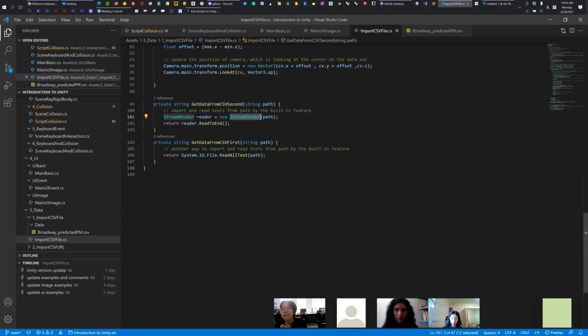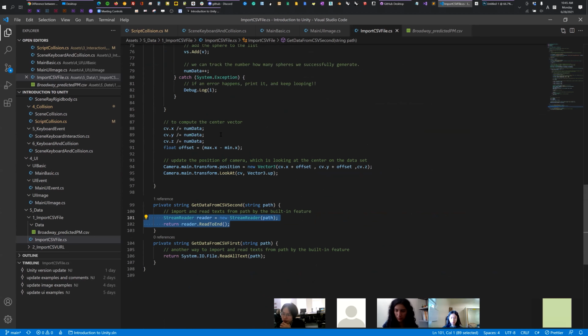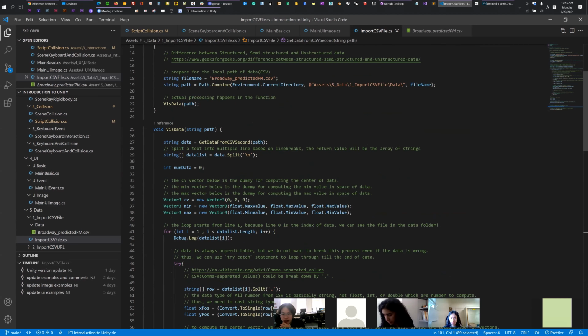The StreamReader is basically to import and read the text from the path using the built-in feature, which is the StreamReader. This is just a fashion, just follow it. Once we go through this function, we get a giant long string.